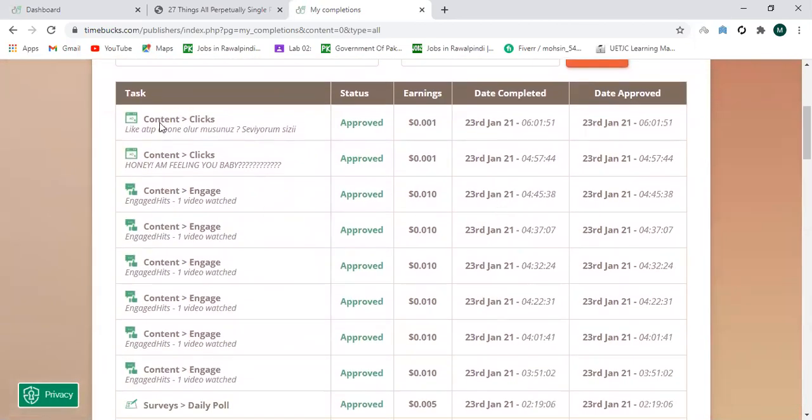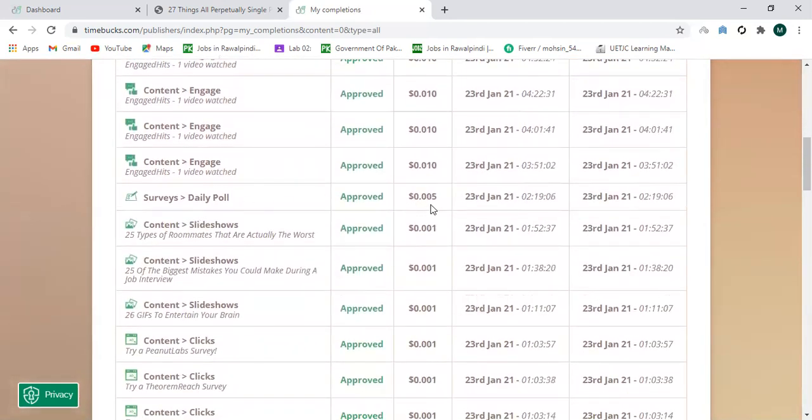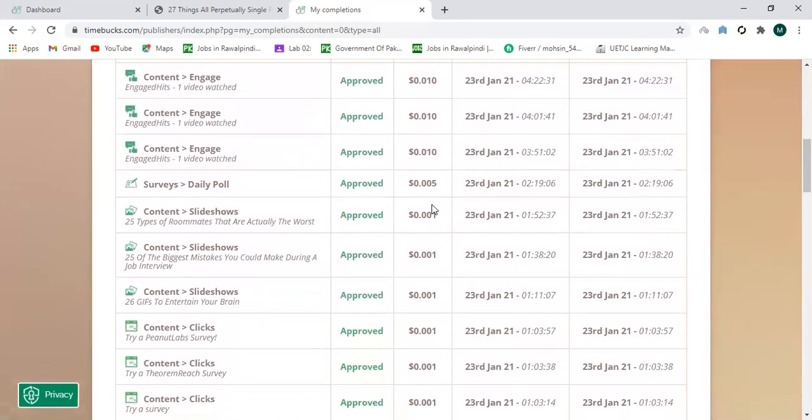By going to contents, I have clicked on the click option. I watched an ad, this one ad, and I got the earning of $0.01. Same is the case for engage: by going to the engage app, I have watched a video, and as a reward of the video I got $0.01. Same is the case, I did a survey from survey and I got $0.005. So this is my earning.